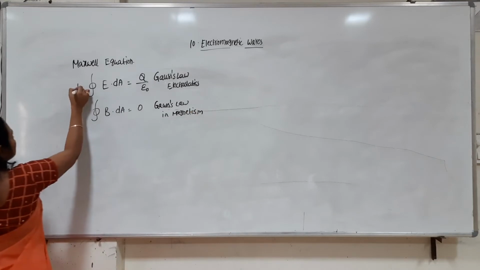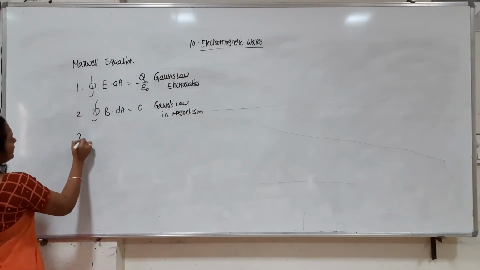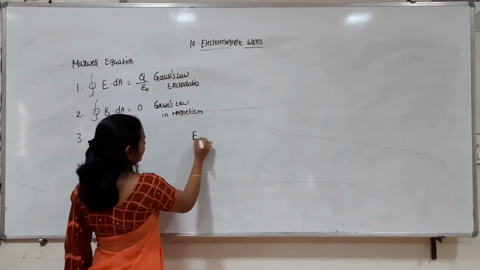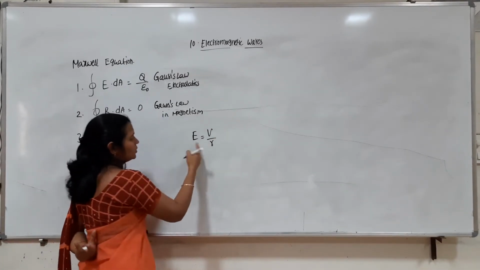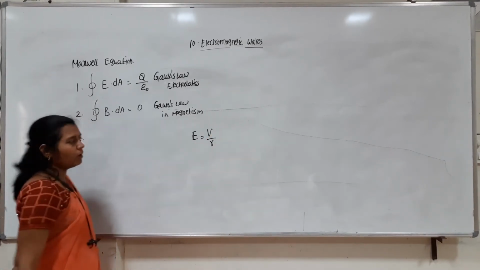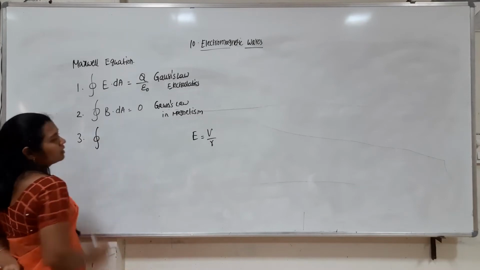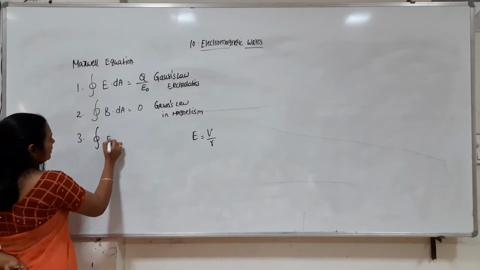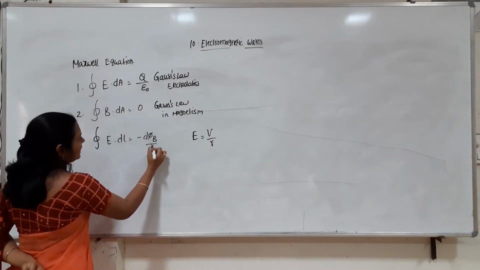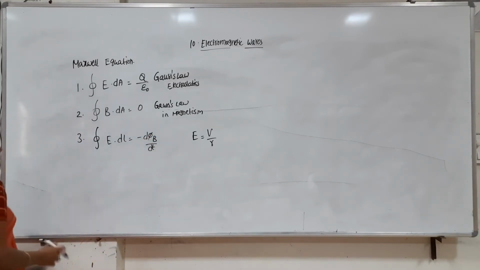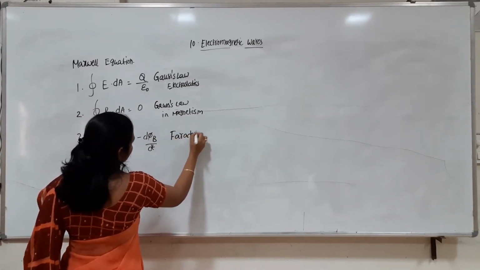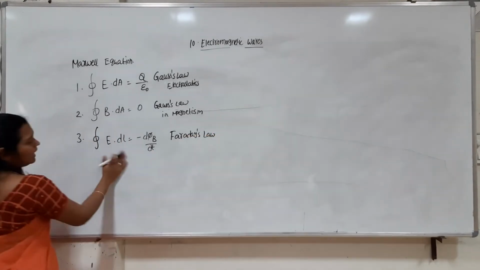So this is the first, second and third, nothing but Faraday's law. We said that the relation between electric field and potential is E equals V by R. So the potential drop we can write as E into R. Taking that, the closed line integral of E dot dl is equal to minus d phi B by dt. This is called Faraday's law. This is nothing but the EMF.